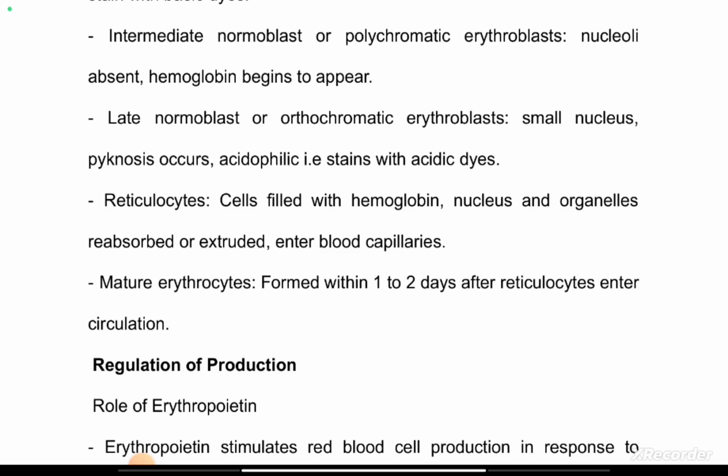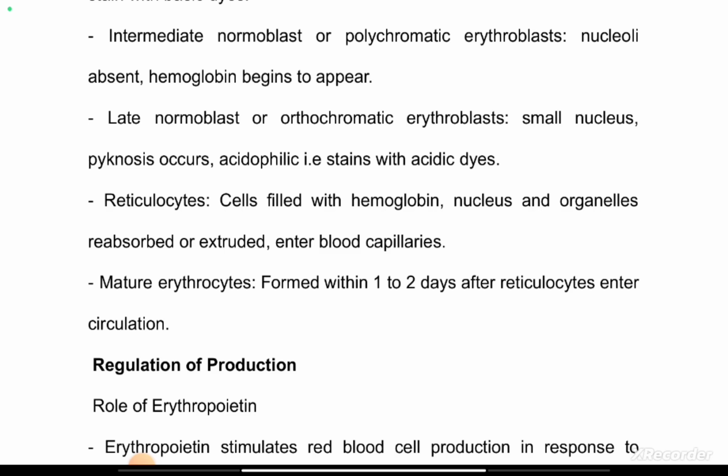And that's why at any point in time, the reticulocyte count also matters. There's a mature erythrocyte count, and there's a reticulocyte count. The reticulocyte is actually a pointer to the formation of new red blood cells.